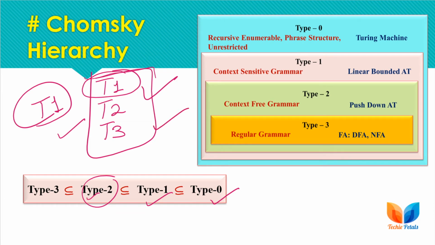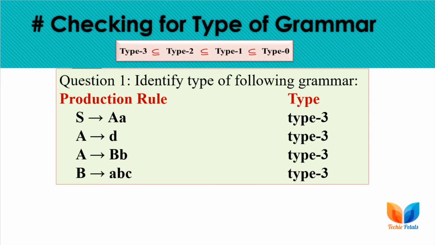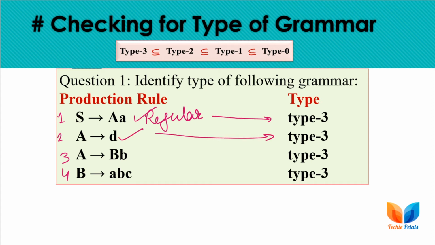Starting with the examples, the first example comprises 4 production rules, 1, 2, 3 and 4. The first production rule is a left linear grammar, or we can say regular grammar or type 3 grammar, and the second production rule is also type 3.